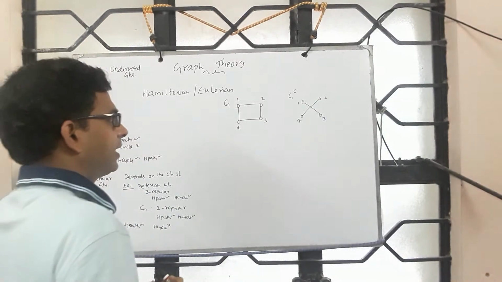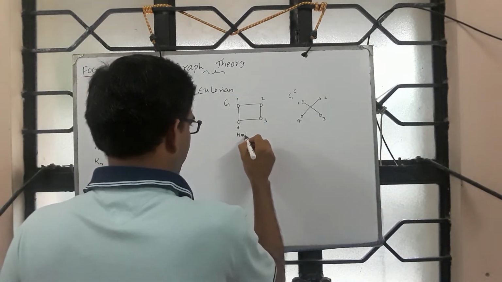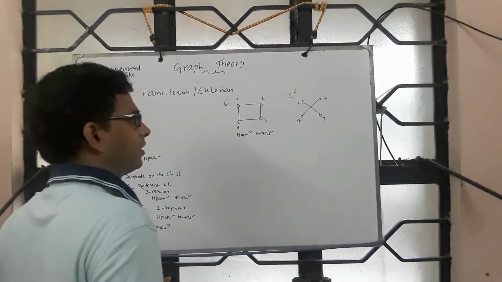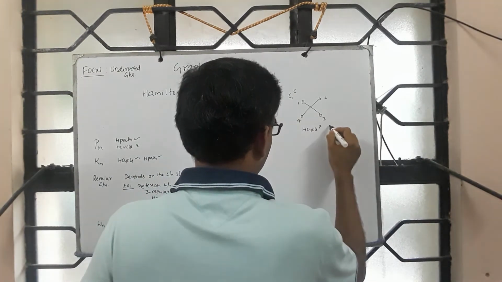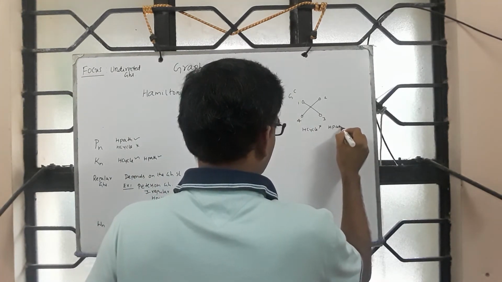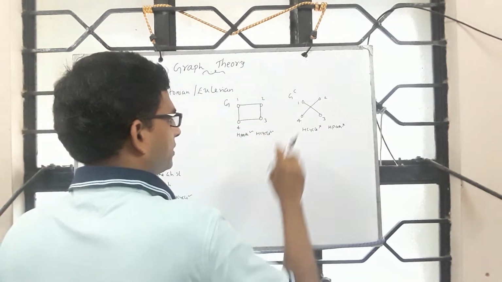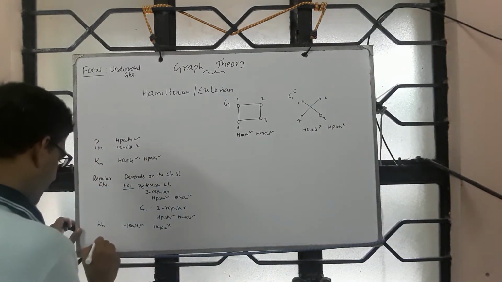So now you see that this graph has edge path as well as edge cycle, and this one has neither. Edge cycle is no, edge path is also no. Simple reason: this one is connected and this one is disconnected. So this also tells you an interesting observation.